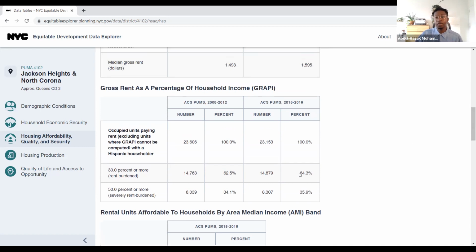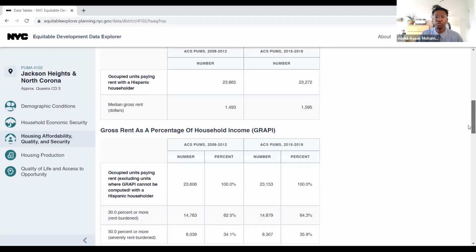And so what we can see here is that within this community district, about 64% of folks are rent burdened, which means they pay 30% or more of their income towards rent. And then 36% are severely rent burdened. So we know that the majority of Hispanic identifying folks are in that situation here.